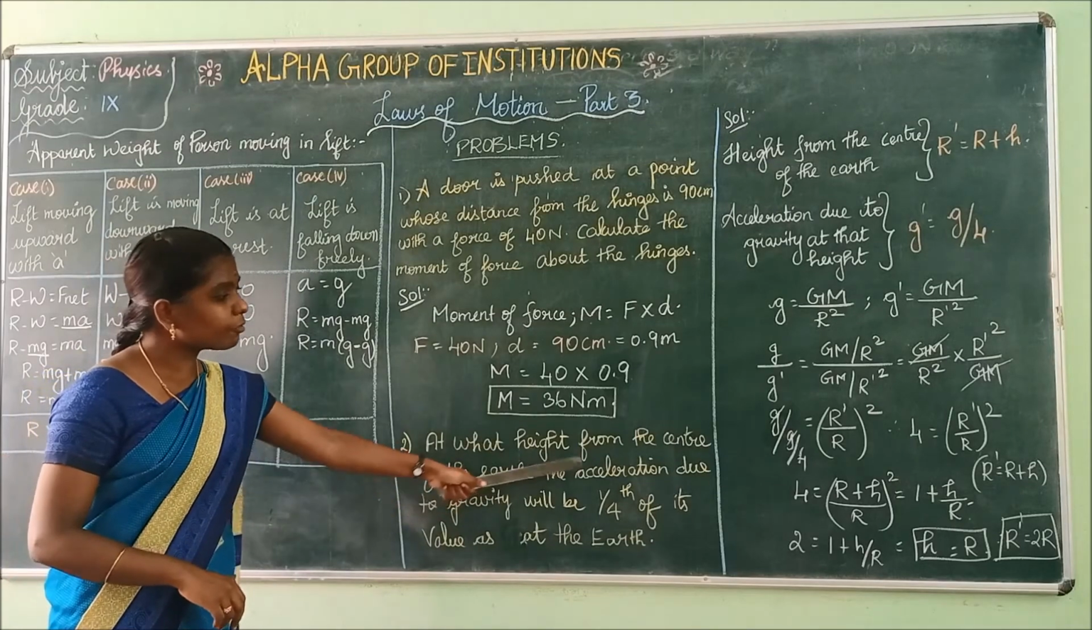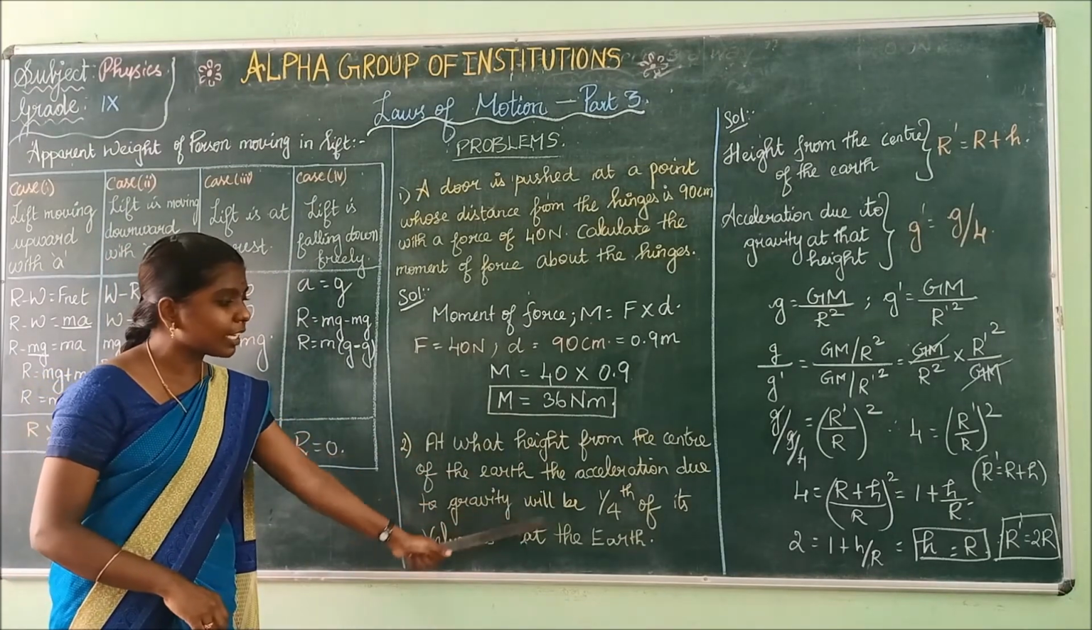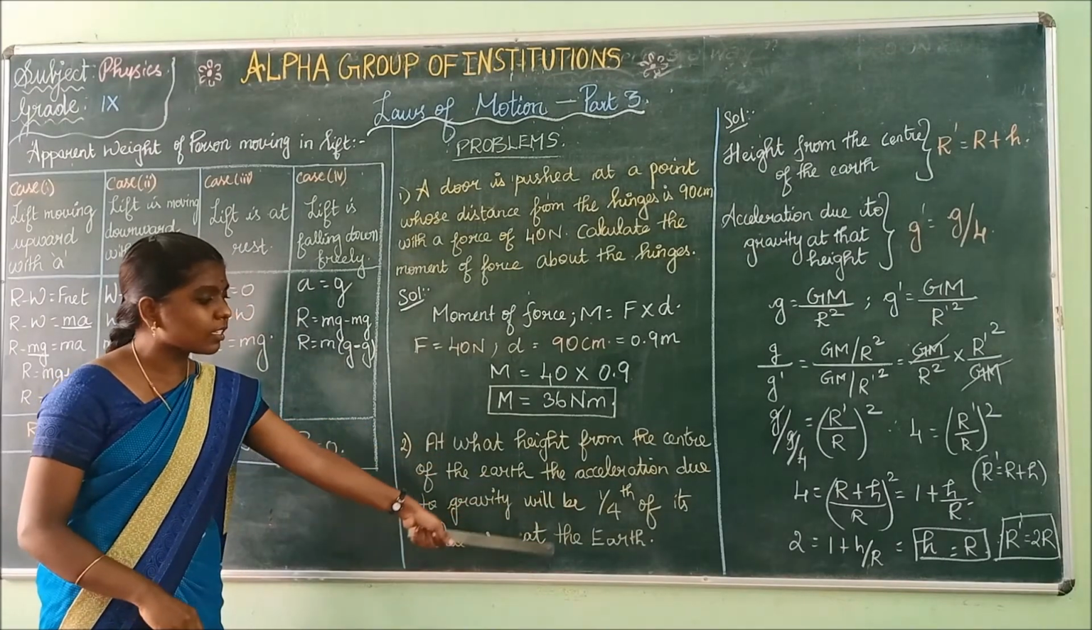At what height from the center of the earth will the acceleration due to gravity be 1/4 of its value at the earth?